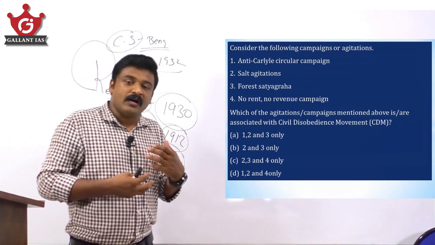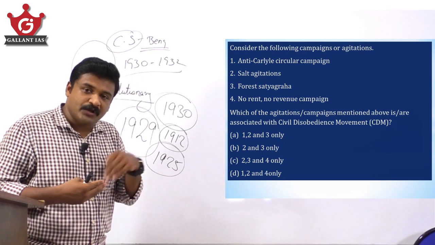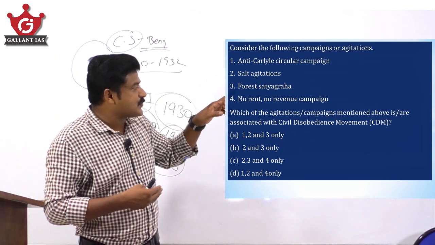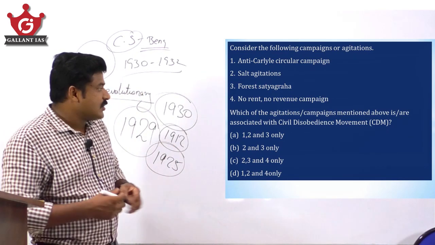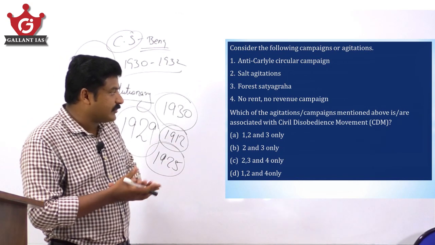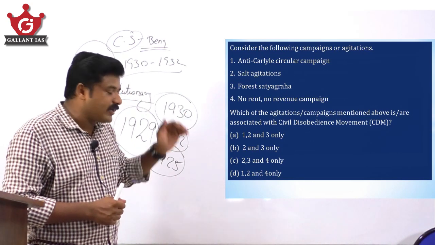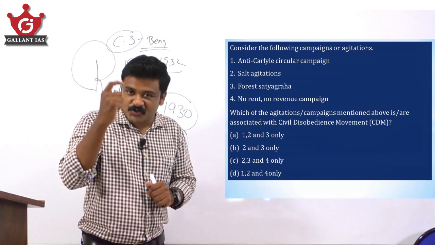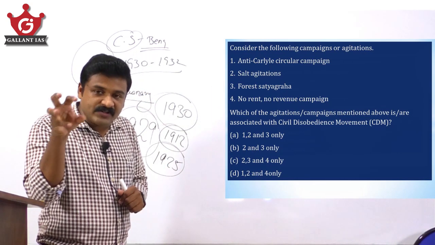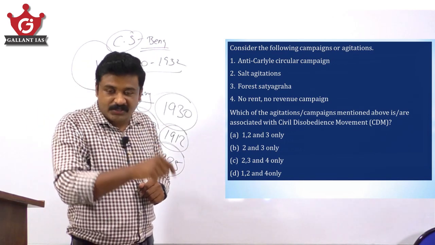So the anti-Cunningham circular campaign happened during CDM, and the anti-Carlyle circular campaign happened during Swadeshi. So the question is what is associated with civil disobedience? Your answer has to be 2, 3 and 4 only. Have an idea of the events that happened at various occasions of the national movement.